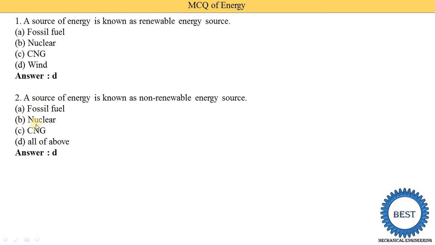Fossil fuel means petrol and diesel, we need to fill them again in our vehicles. In a nuclear power plant, nuclear fuel is used, so after some time we need to replace it. In a car we use CNG, and at home we use gas like LPG. So we need to refill them after some time, because they get finished. But as we saw earlier, wind energy is a renewable source of energy, meaning wind does not get exhausted. We use it, but it is available in the atmosphere continuously.